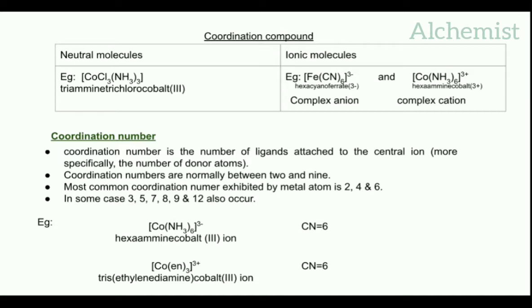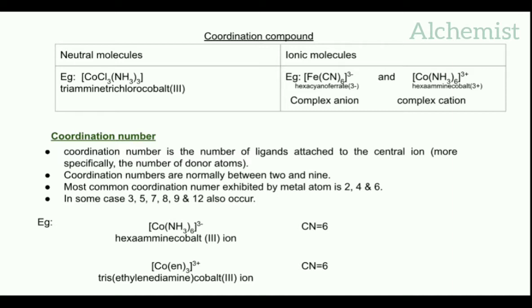Next is tris ethylene diamine cobalt 3. Here cobalt is the central metal atom and ethylene diamine is the ligand. 3 ethylene diamine are linked with the central metal atom, but its coordination number is not 3.